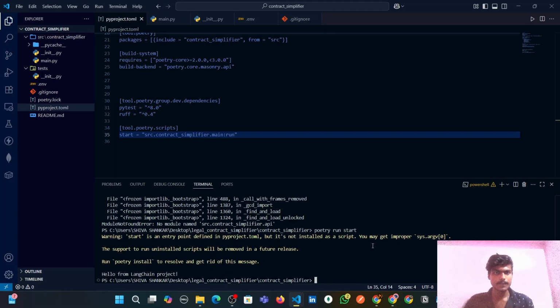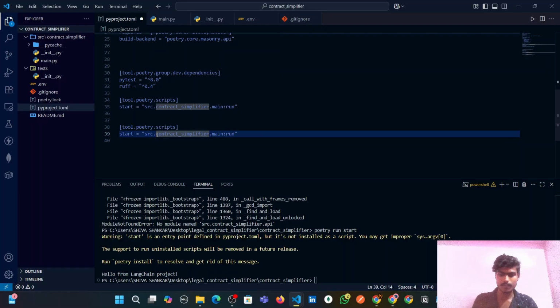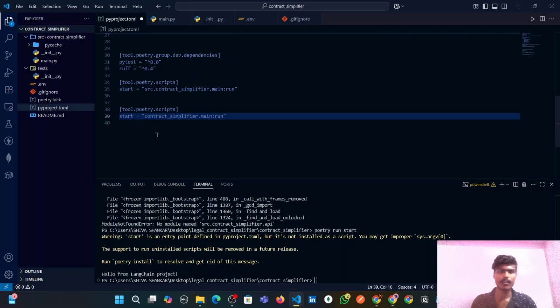1 hour later. So guys, after drowning in the debugging hell, I just found the silly mistake I have been making. Previously, in this particular script, instead of mentioning src.contract-simplifier.main.run, we were just mentioning contract-simplifier.main.run.